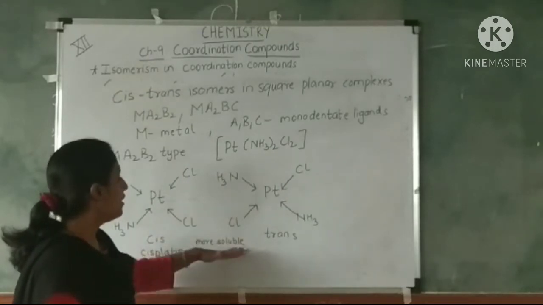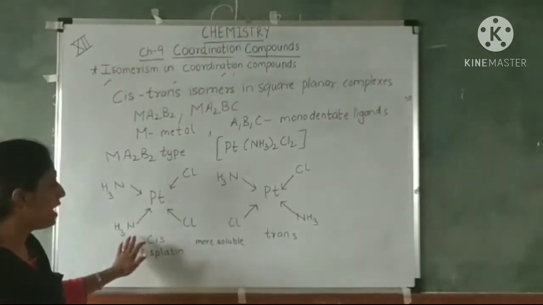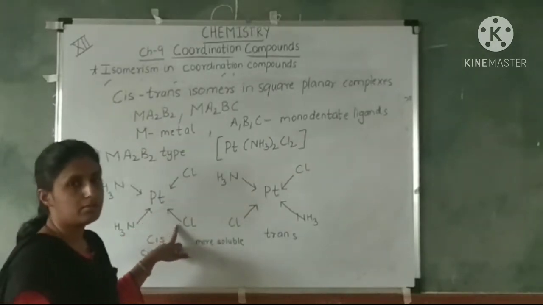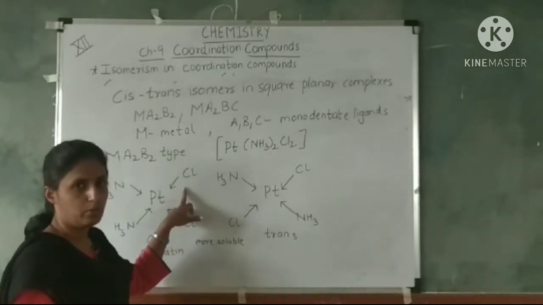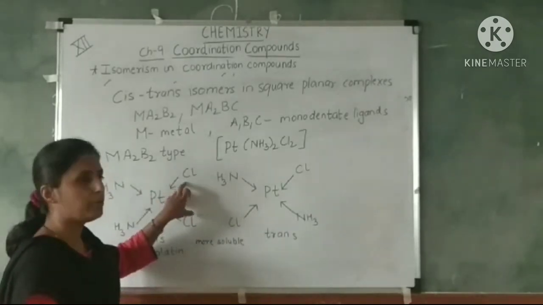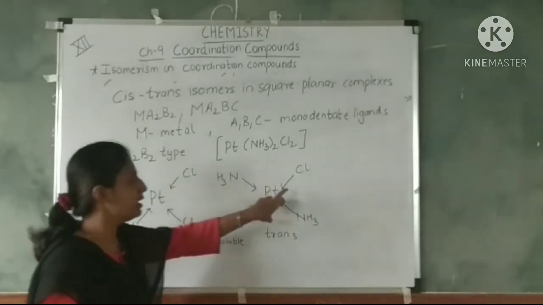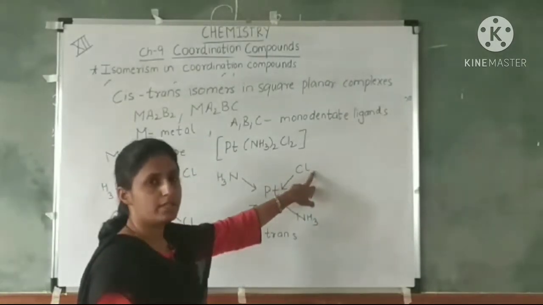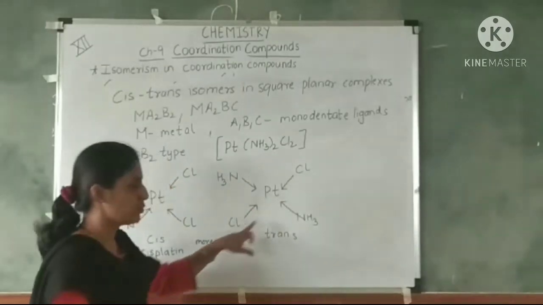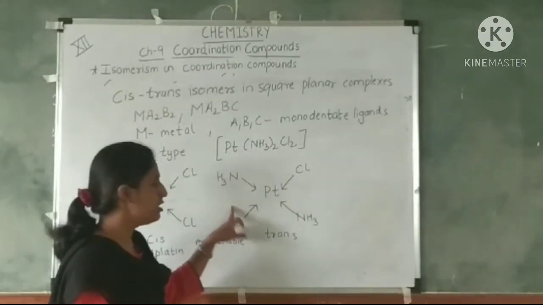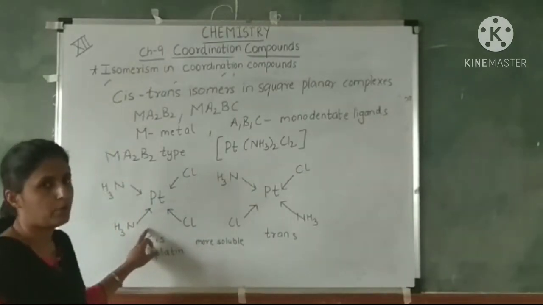And in water, it has a dipole moment also. The chloride ions are showing dipole moment. So these are not arranged opposite, so here the dipole moment will not cancel. But in the trans isomer, this chloride is also showing some dipole moment and this also. So the net dipole moment which this molecule will have is 0, while the cis isomer will have some dipole moment.